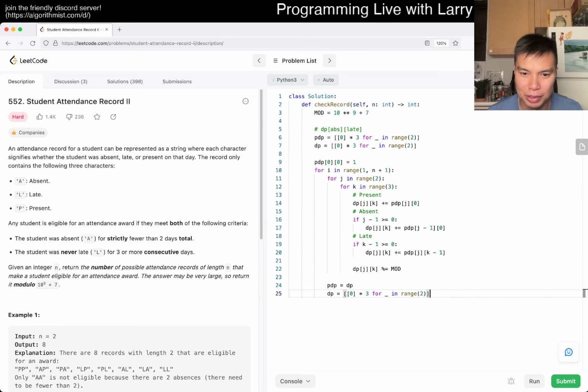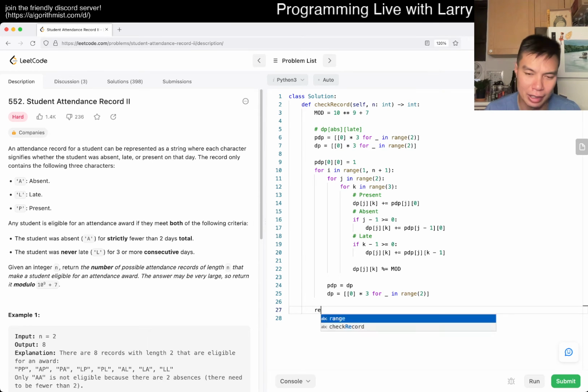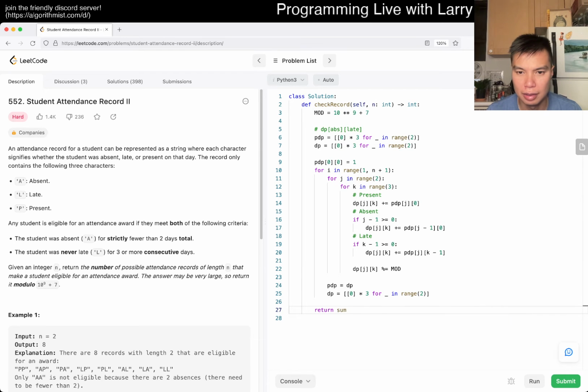So this actually allocates too much space, so that's why this is not as good as if we just reset it. But I don't think it takes that much time, only because if you loop through it, it still takes time to loop through it. I don't know, we'll see. At the very end, we do sum of dp of j for j in range of 2, and then sum of this, something like that. Maybe I have to mod actually.